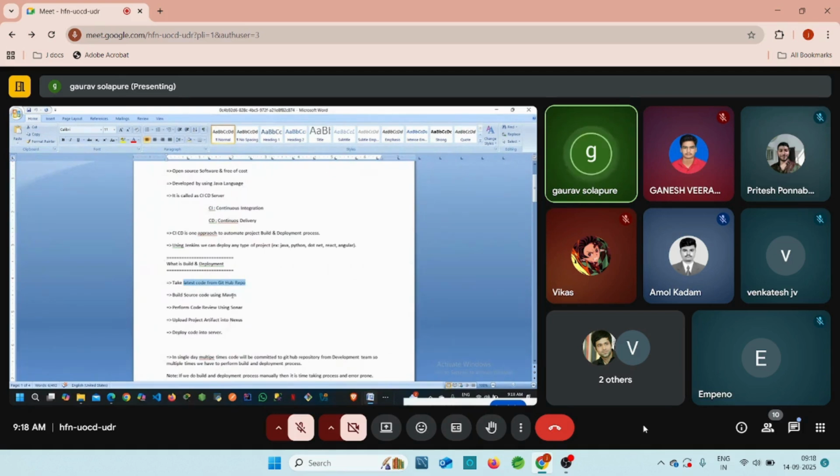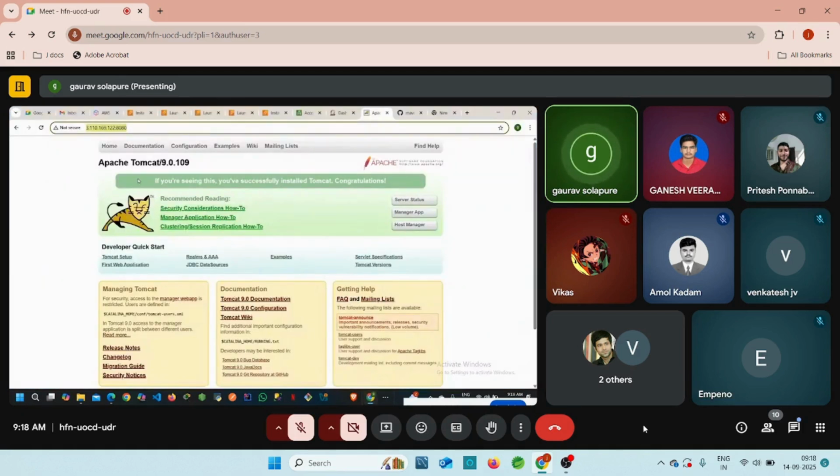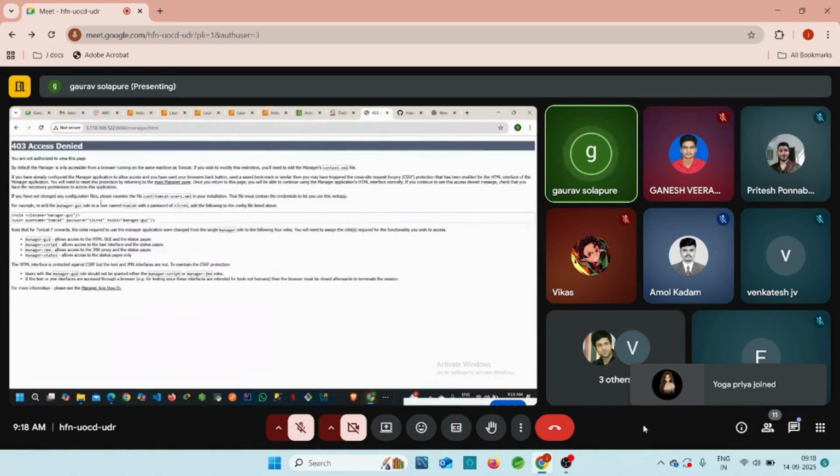But some of the steps are still pending from us, because Apache Tomcat is right now available, but inside of this manager app, our application is going to be installed. The application is going to be deployed, but for the manager application we don't have any access right now, guys. 403 access denied, right? We need to follow some steps. Already I have added some steps in our Word file.